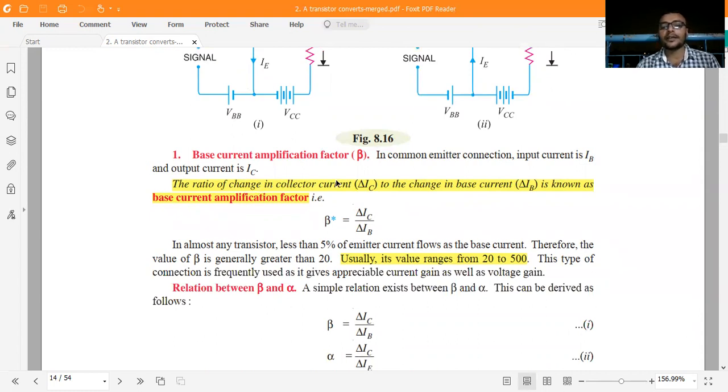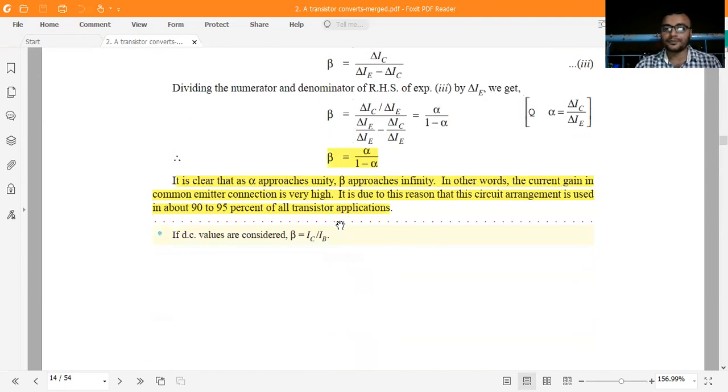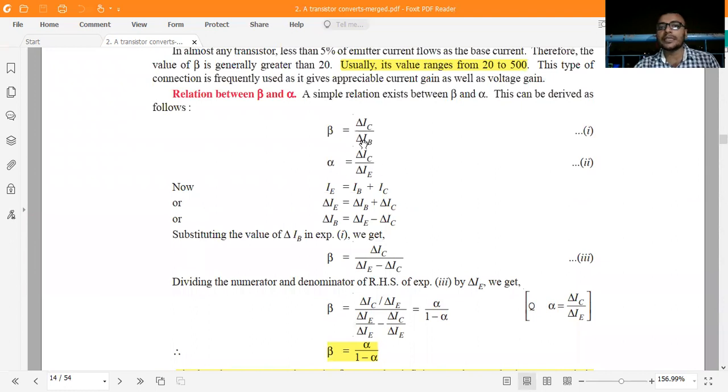What is the base current amplification factor? The ratio of change in collector current del IC to change in del IB is known as the base current amplification factor. Beta is equal to del IC by del IB, and its value lies between 20 and 500.